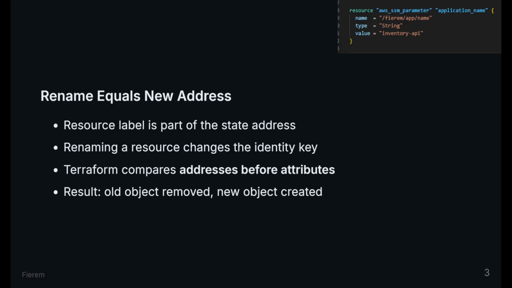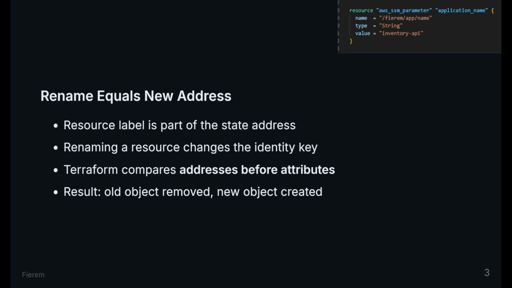A label rename changes the resource instance address even if every argument stays the same. Terraform compares addresses first, then evaluates object actions. A rename from aws_ssm_parameter.app_name to application_name therefore looks like one object disappearing and another object appearing.